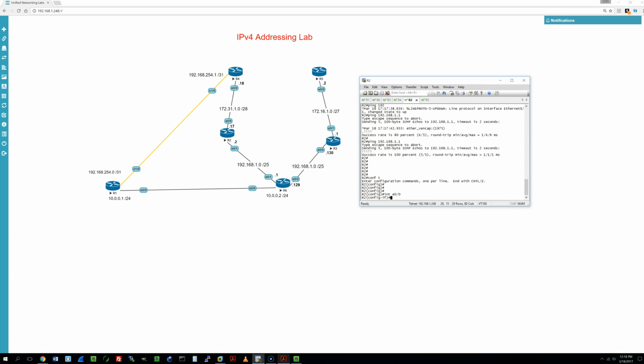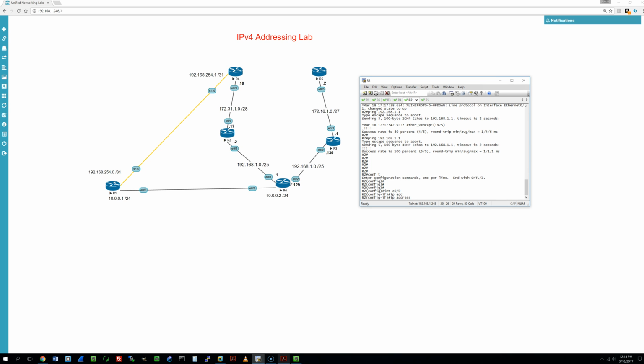So the address is 172.31.1.0 with a /28, and we're going to be using the second subnet starting at IP address .17. So if we do that, and this is at the end of the 172 private addressing, because it goes from 172.16 all the way to 31.